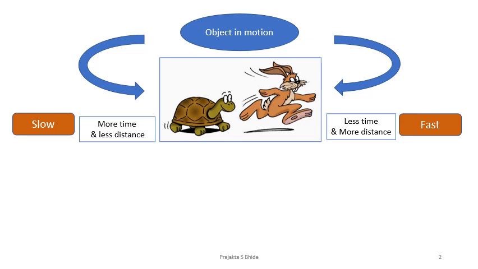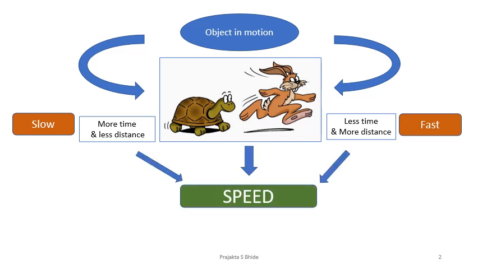So whenever I say an object is slow, means that object is taking more time and that object is covering less distance. Whenever I say that an object is moving really fast, I say that the object moved a long distance, more distance in less time. So in either way, what am I referring to? I am just indicating the distance and the time taken to cover that distance. That is nothing but speed.